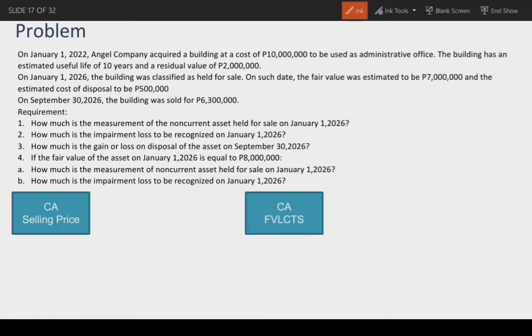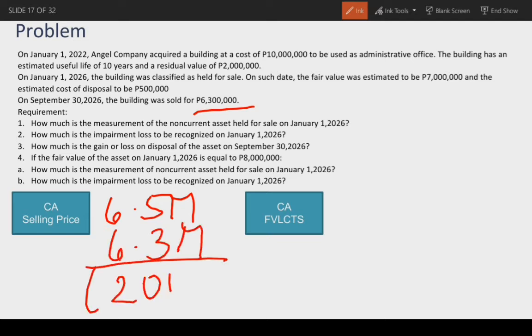Number 3, how much is the gain or loss on disposal of the asset on September 30, 2026? So, ang carrying amount o yung measurement ng non-current asset held for sale ay 6.5 million and then selling price ay 6.3 million. So, merong loss na 200,000.